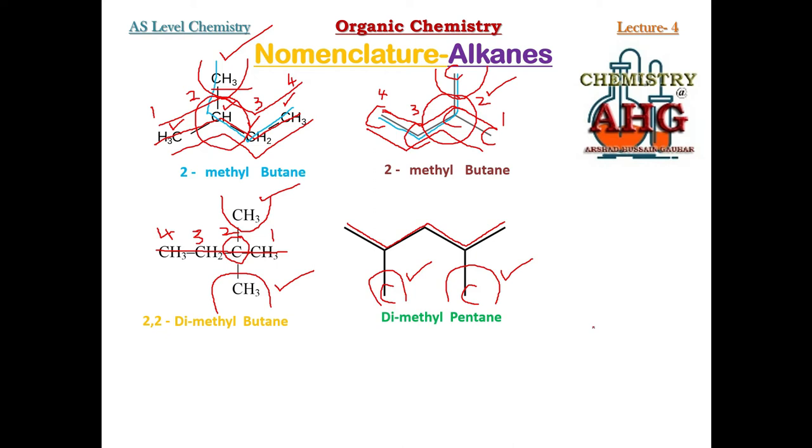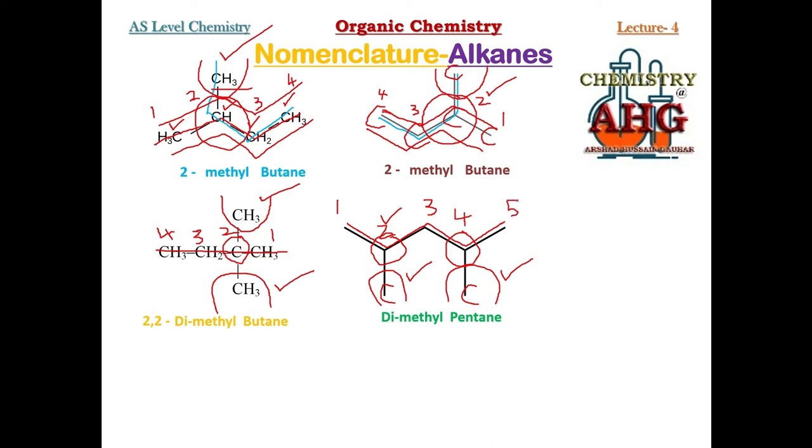But this time, if you start numbering, rule number 4, you can do numbering from either side. Why? If you number each carbon of the longest chain from left to right, the first branch is present at carbon number 2. This is the branch carbon. The second branch is present at carbon number 4.